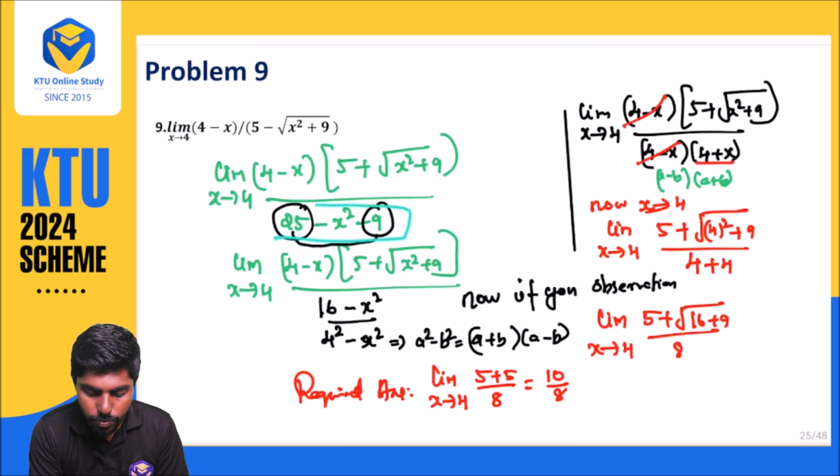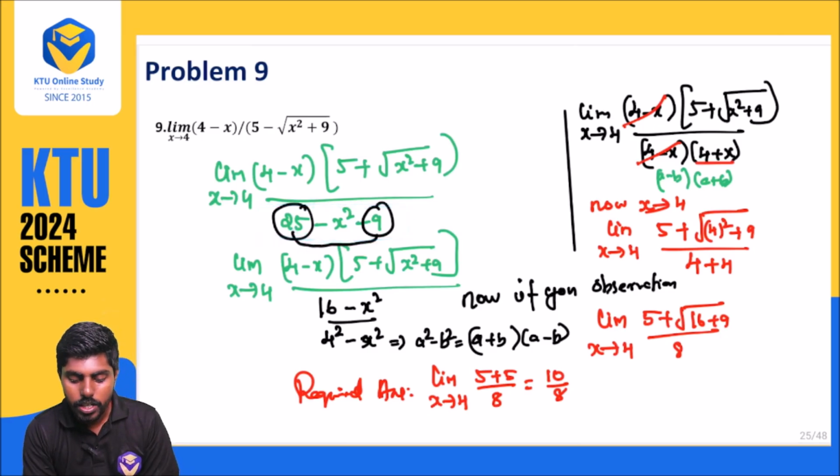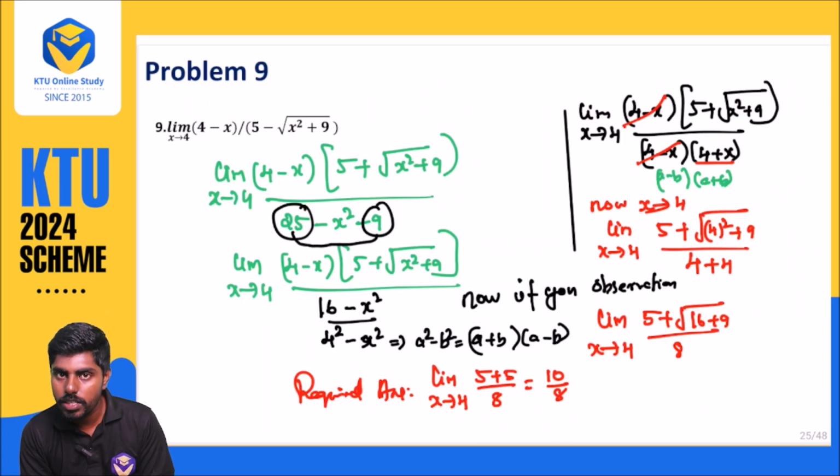This is the step you should be very careful about, because when you substitute, it will become 0. So instead of substituting, you do one more little simplification. If you do, you get your required answer. If 0 is coming, observe the previous step.